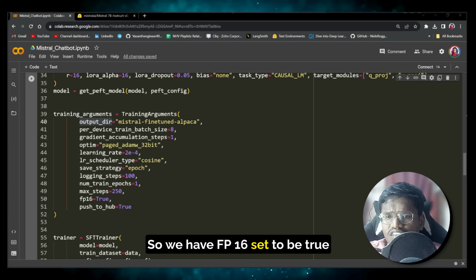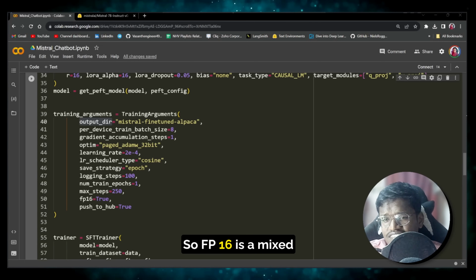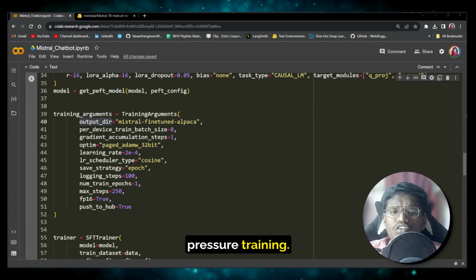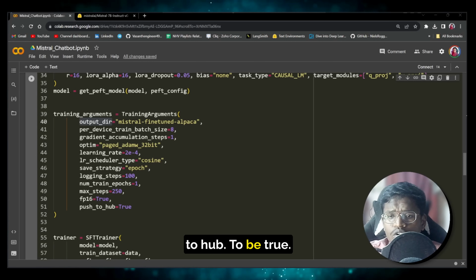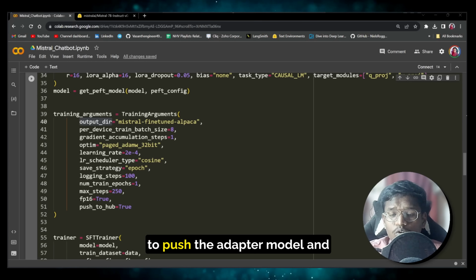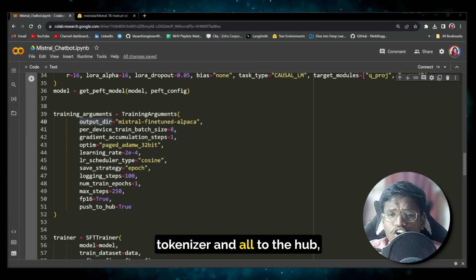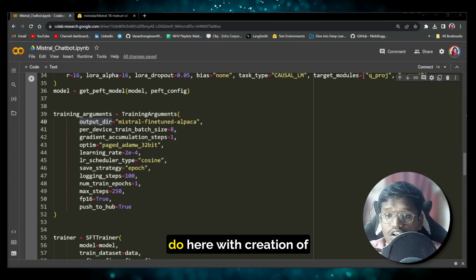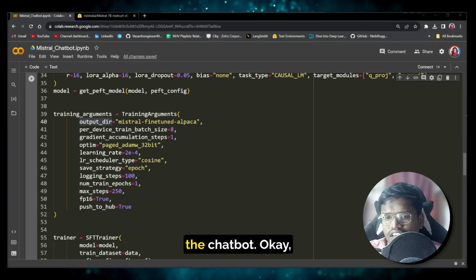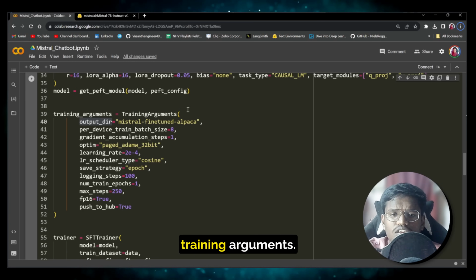So we have FP16 set to true, which will train the model in mixed precision. So FP16 is mixed precision training, so we are also enabling that. Finally, we are also enabling push to hub to be true. What it will do is it will try to push the adapter model and adapter config and your tokenizer and all to the hub, so that you can later call it for your inference, which we'll also do here with creation of the chatbot. Okay, so that is about the training arguments.